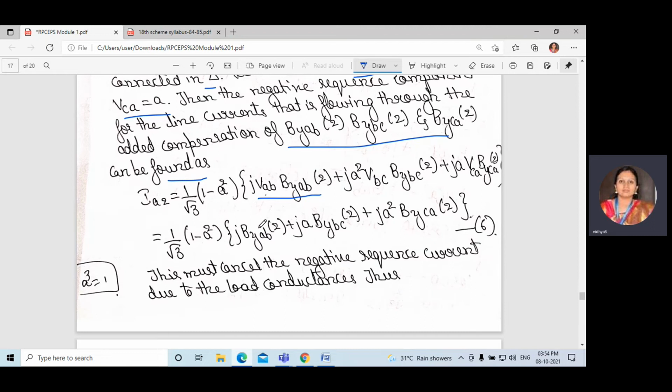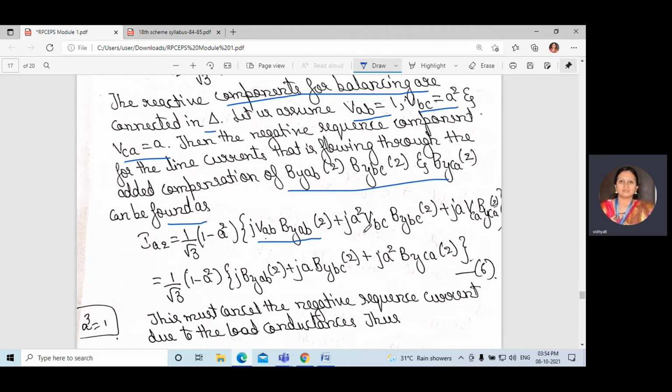VAB is 1, and A square times A square becomes A to the power 4, but A cubed is equal to 1, so you get A. Here A into A gives A square.